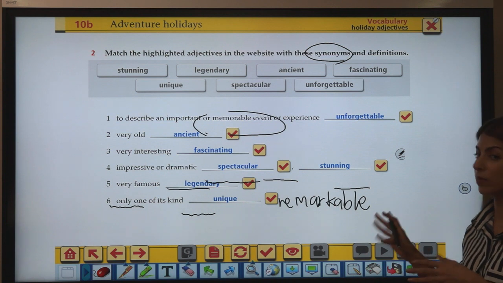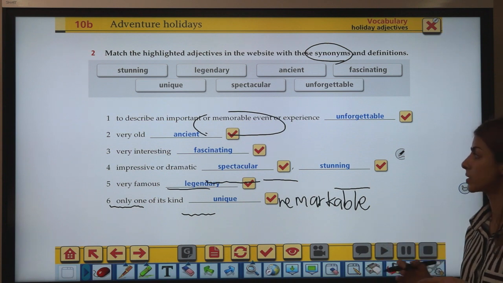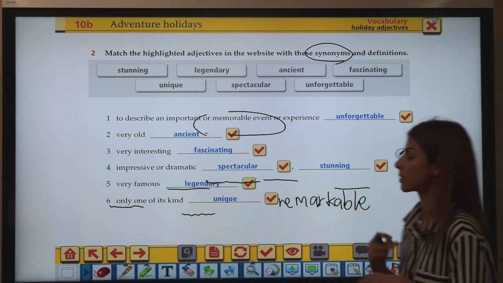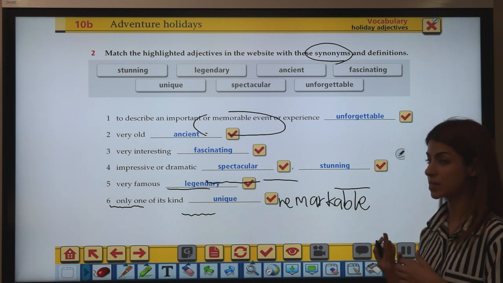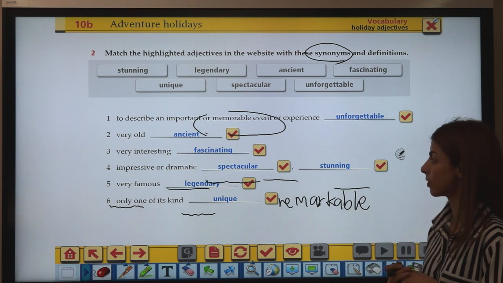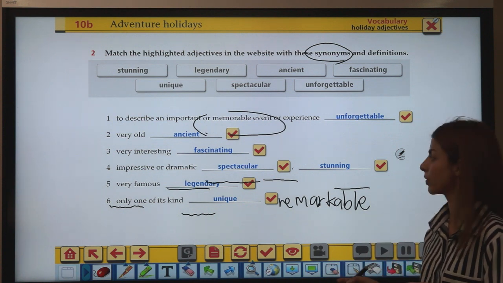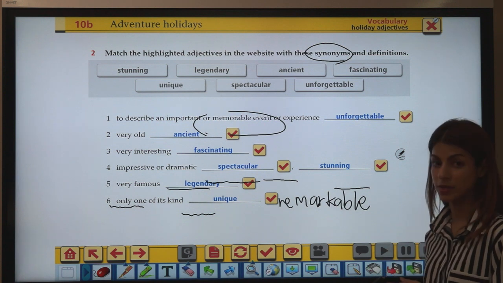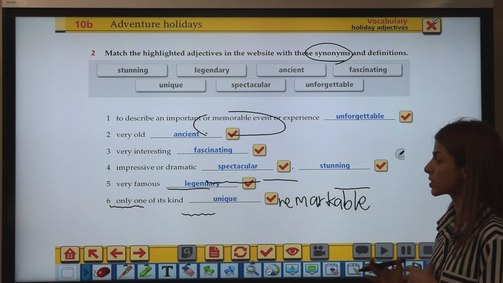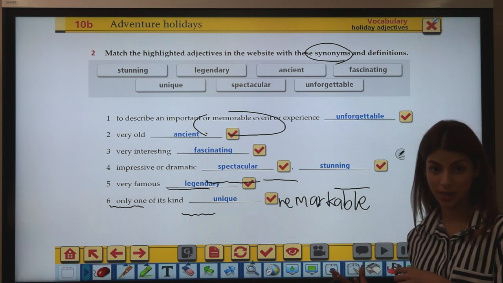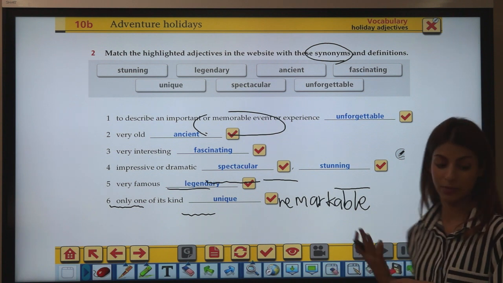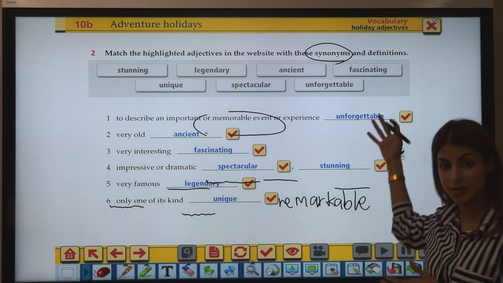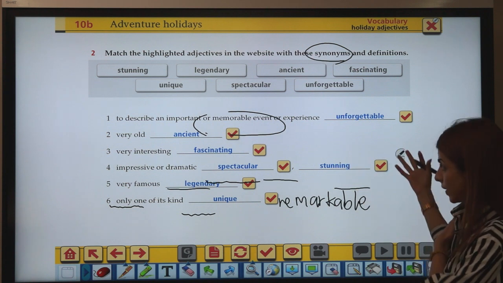Something that is memorable is unforgettable. Something that's very old, ancient, right? Something that is very interesting, fascinating. Something that is impressive or dramatic. It could be spectacular. It could be stunning. Something that's very famous could be legendary. Something that's only one of its kind is unique, right? So these are some adjectives you could use to describe places or other things. Okay.